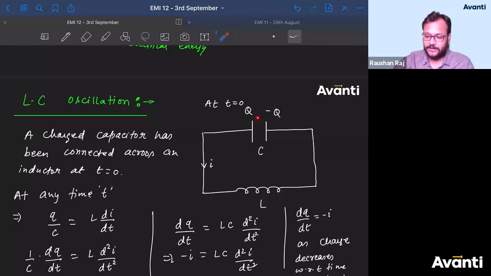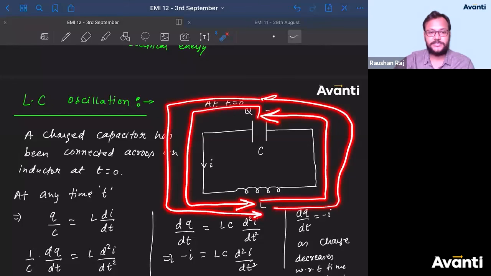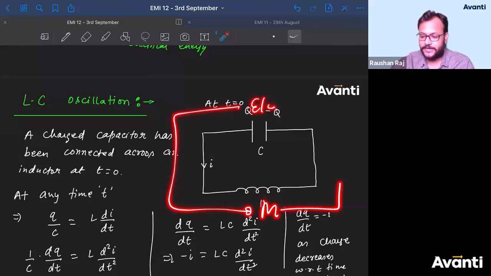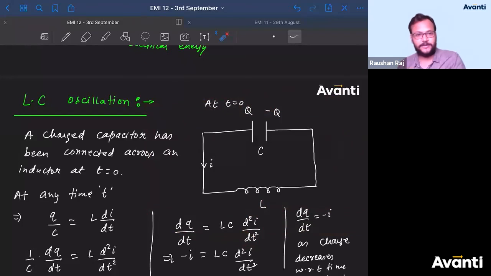So what will happen? Energy will come from the capacitor to the inductor, then the inductor will give the energy back to the capacitor, and again the energy will be given to the inductor, and the inductor will give the same energy again to the capacitor. So electrical energy to magnetic energy, magnetic energy to electrical energy, electrical energy to magnetic energy, magnetic energy to electrical energy. This is how the energy is going to get converted on every side.